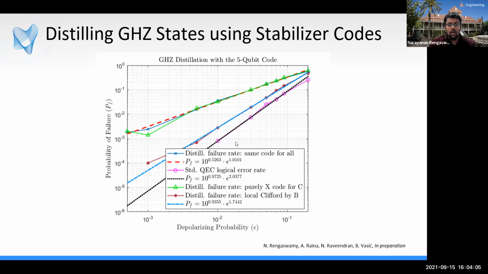In future work, we'll consider more variations of this protocol that are more practically relevant. We'll also consider local noisy operations and investigate the effect on the protocol. And in this work, we also give a new algorithm to produce logical Pauli operators for any stabilizer code.